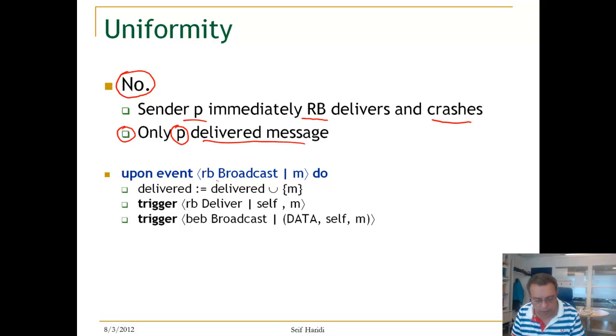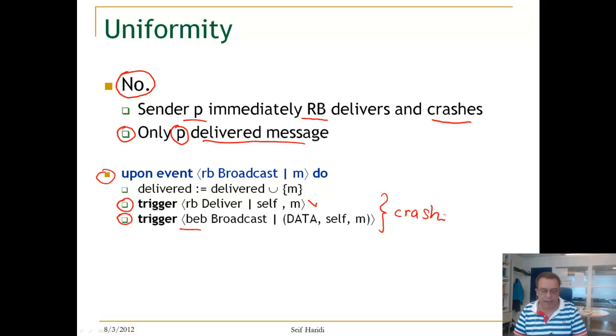When you do a uniform broadcast, you trigger an immediate delivery here, and then you perform a BEB broadcast. Assume exactly after this point a crash happens. In this case, there is no guarantee that the BEB broadcast will deliver.